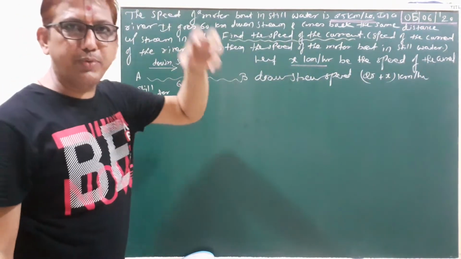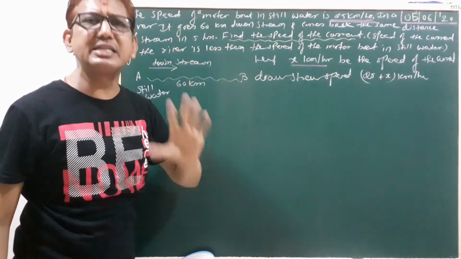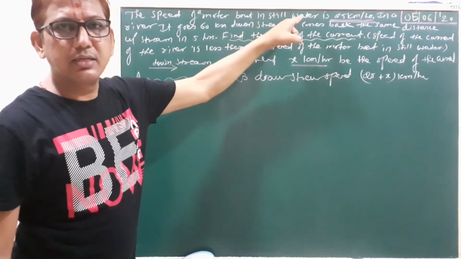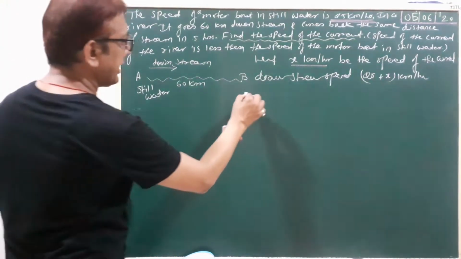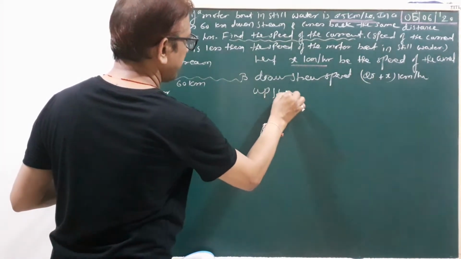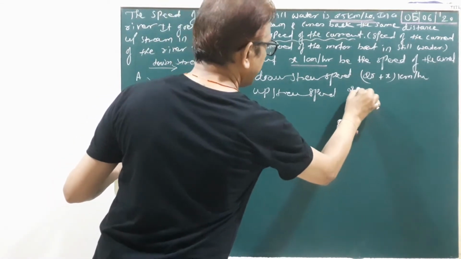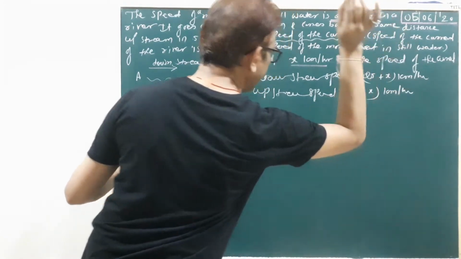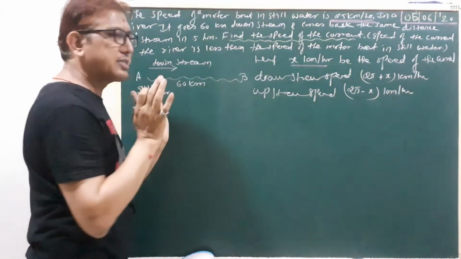The speed of the motorboat in still water is 25 kilometers per hour. Then the upstream speed is 25 minus x kilometers per hour. You complete the total distance of 60 kilometers.